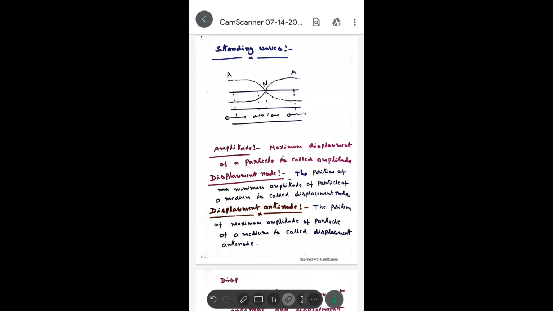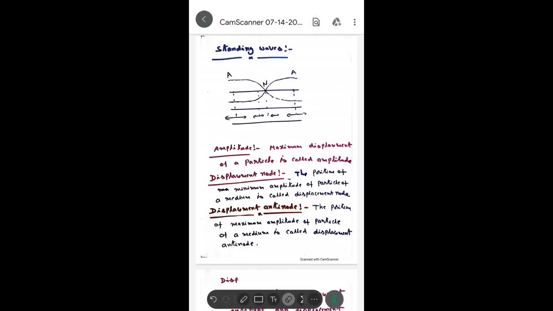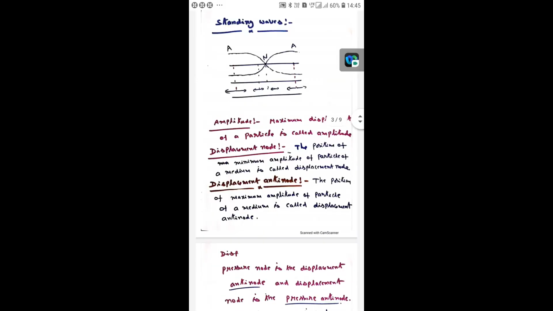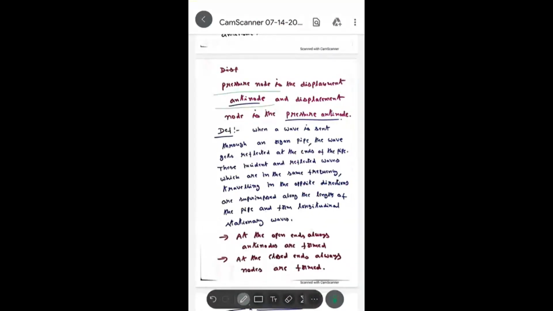Where the amplitude is minimum, it is called a displacement node. Pressure node is the displacement antinode, and displacement node is the pressure antinode.